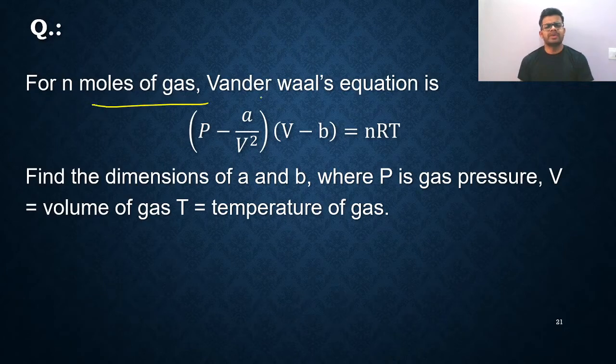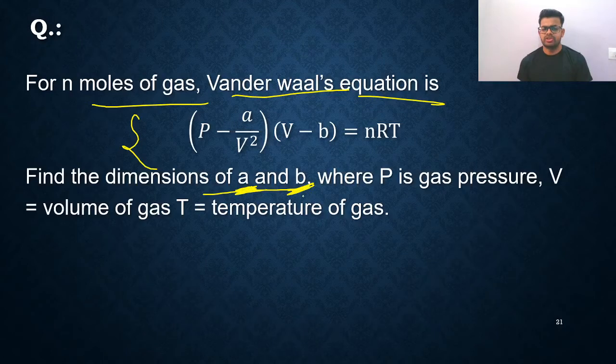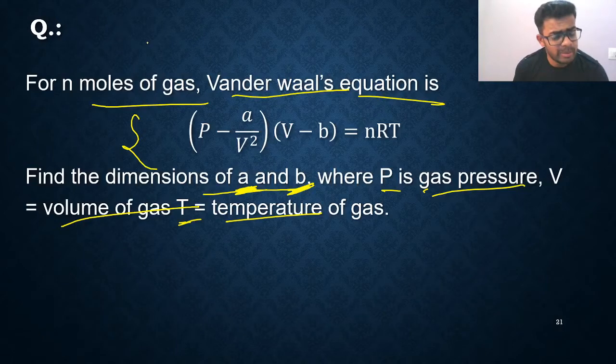For n moles of gas, the van der Waals equation is given. So let's say roughly a van der Waals equation is given in front of you. Find the dimensional formula of A and B. A is a constant, B is a constant. You need to find their dimensional formula, where P is pressure, V is volume, and T is the temperature of the gas. Maybe the dimensional formula of R is given in the question, maybe it is not given.